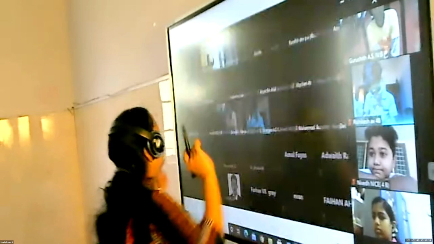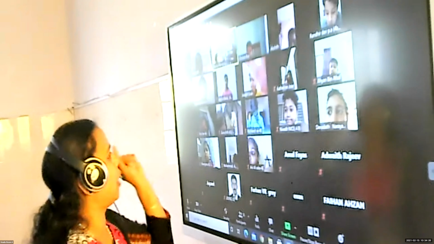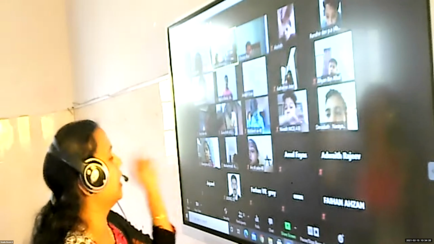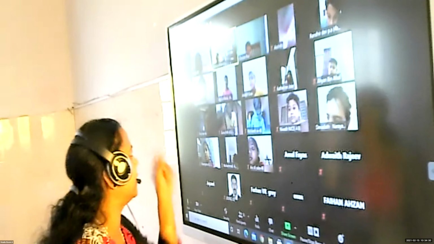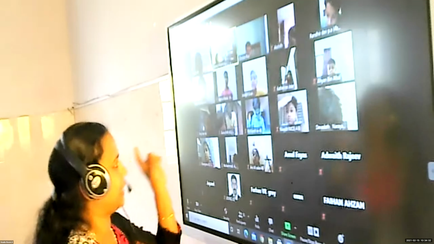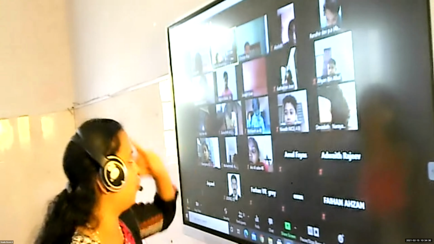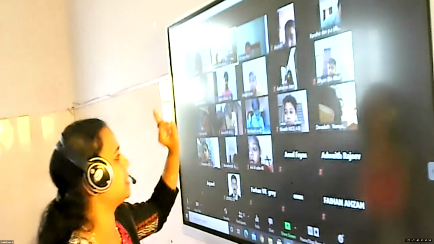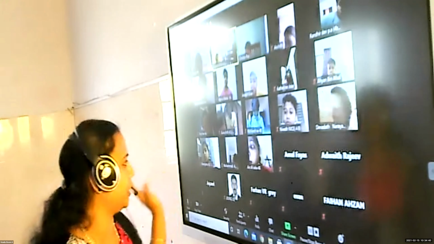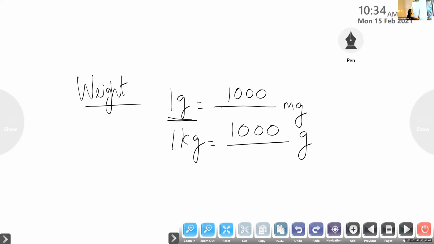Only in length we have kilometer to meter 1000, meter to centimeter 100, centimeter to millimeter 10. So the only difference is in length. But in weight and capacity, everything is 1000. Don't get confused here. Listen here. 1 gram, 1000 milligram. 1 kilogram, that also 1000.